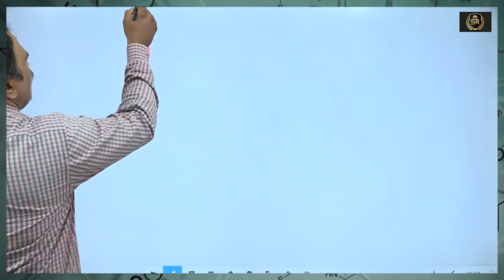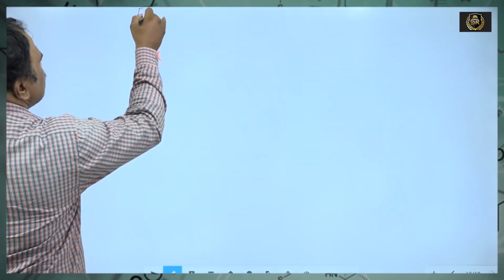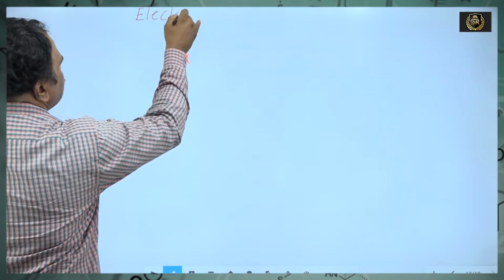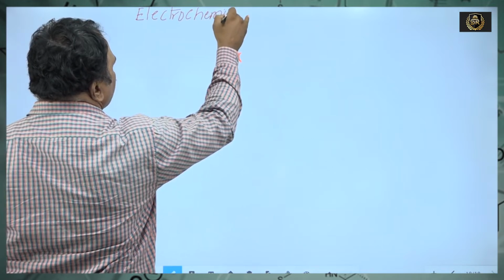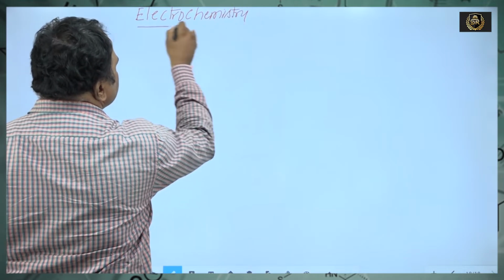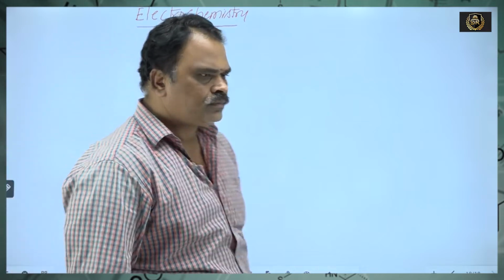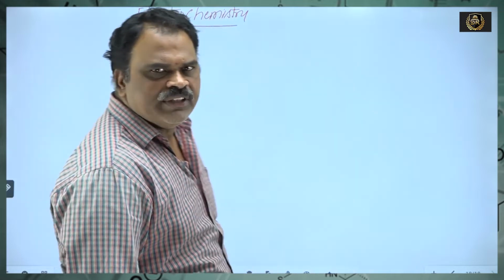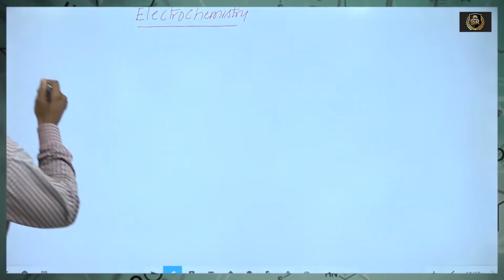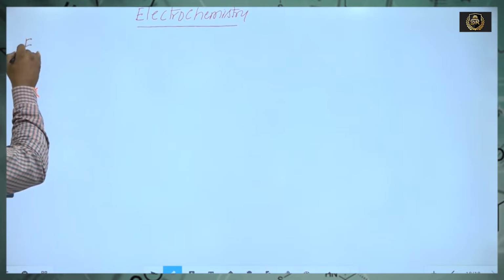So, good morning everyone. Today we are going to discuss the second year important chapter, Electrochemistry. Electrochemistry is the most important chapter for objective questions. It is the branch that deals with the conversion of electric energy